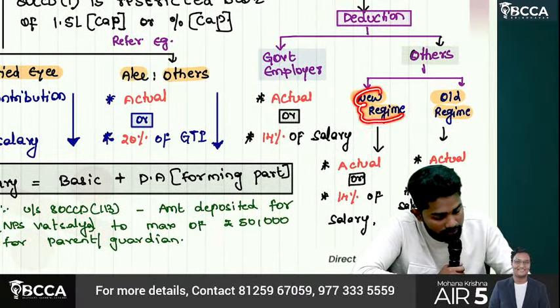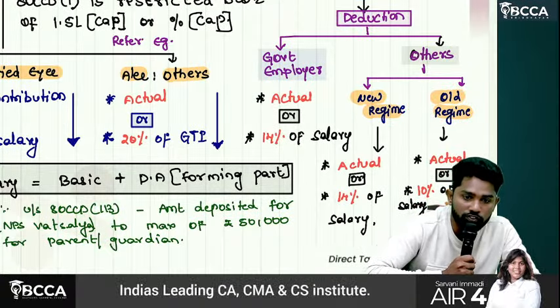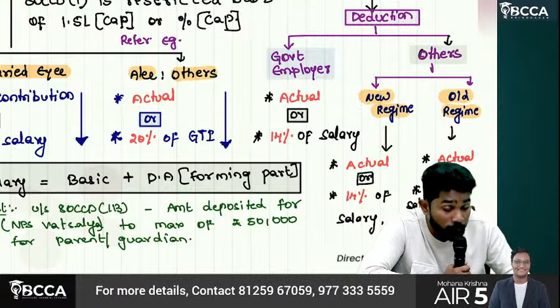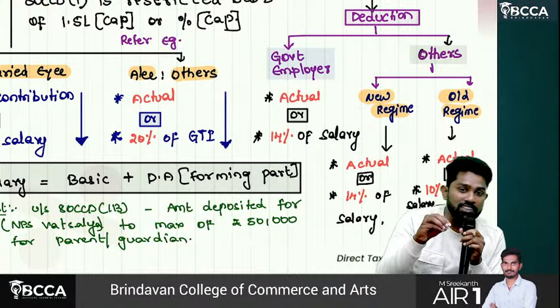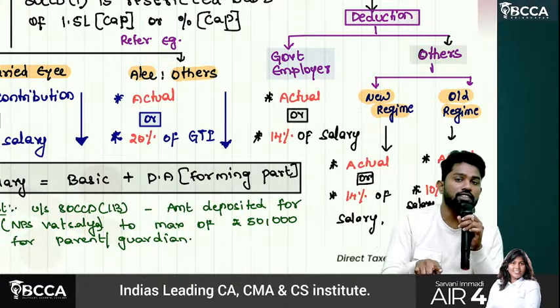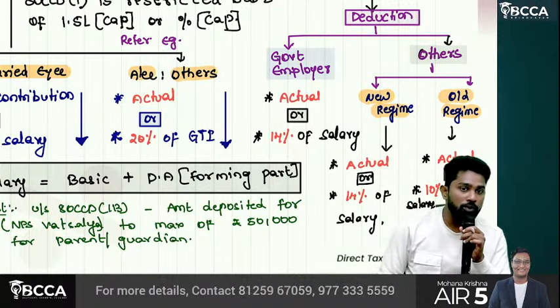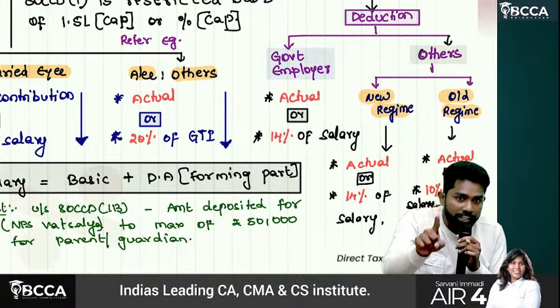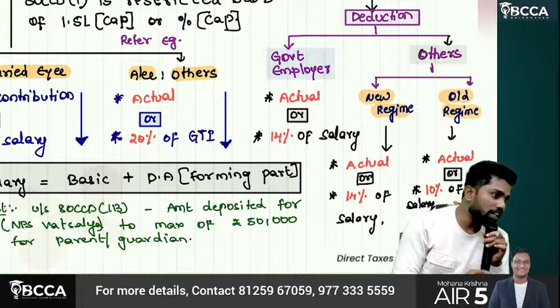Others, now again we should check new regime or old regime. New regime means the default regime, and then old regime. Sir, if he has opted for the default new regime, why are we mentioning here new regime and old regime? 80 CCD subsection 2 deduction is available in any regime, either old regime or even under the new regime. 80 CCD subsection 2, not 1 and 1B, is the only one available under both the new regime as well as under the old regime.